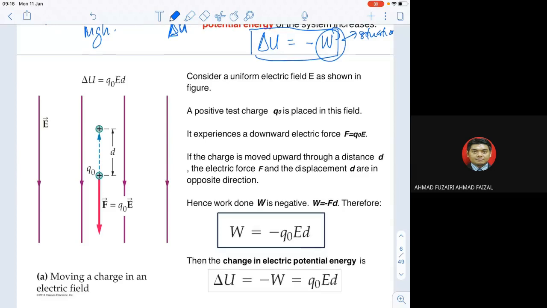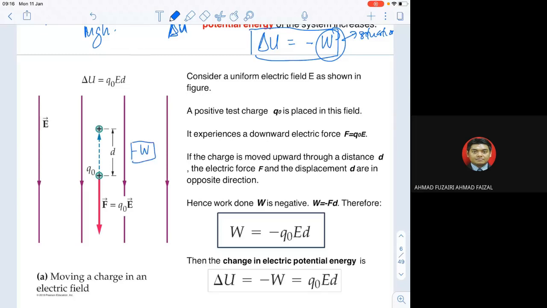In this case, if we want to bring up the positive charge, we know that a positive charge will have a force that follows the electric field, going down, and we want to go against the force. What happens is we have a negative work.